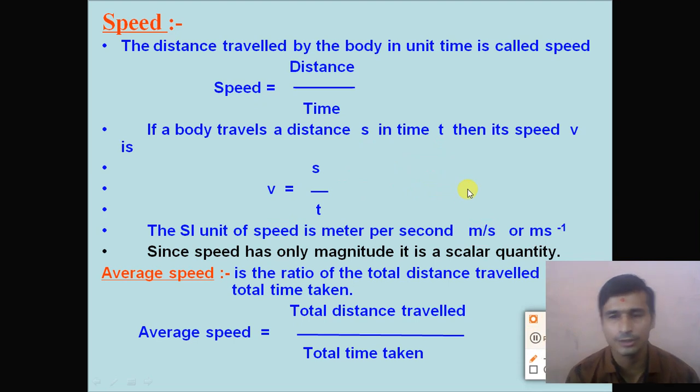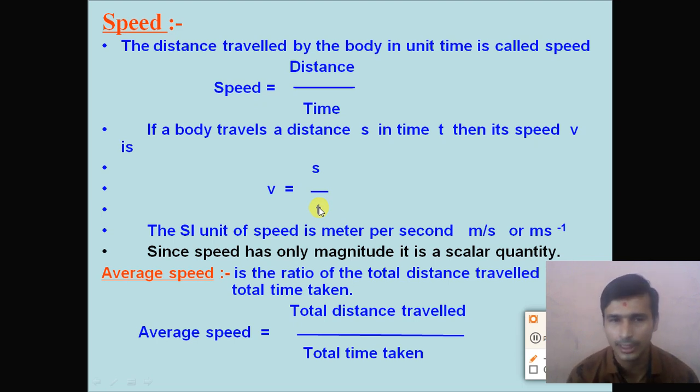Now dear students, in the uniform motion, the distance traveled by the body is the same in equal intervals of time. So we can easily measure the speed of the vehicle or the car by distance divided by time, right? But in non-uniform motion, the car travels unequal distances in equal intervals of time.